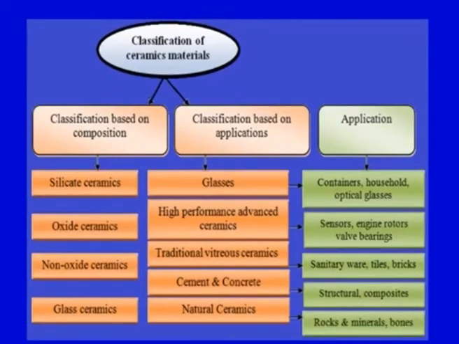Classification based on composition: we can have silicate ceramics, oxide ceramics, non-oxide ceramics and glass ceramics. We have seen the examples of all four types of these. Classification based on applications: we can have glasses, high performance advanced ceramics, traditional vitreous ceramics, cement and concrete, and natural ceramics, and we have seen examples in each and every case. With this we come to the end of lecture number 1 in our module 3, that is ceramics.